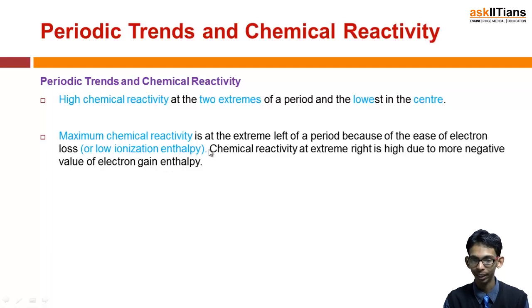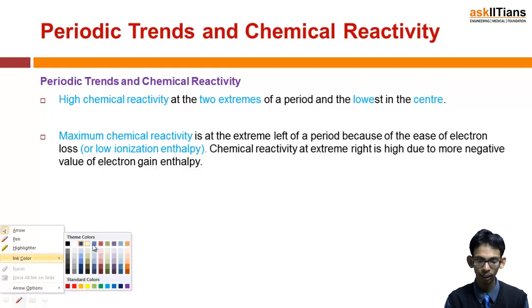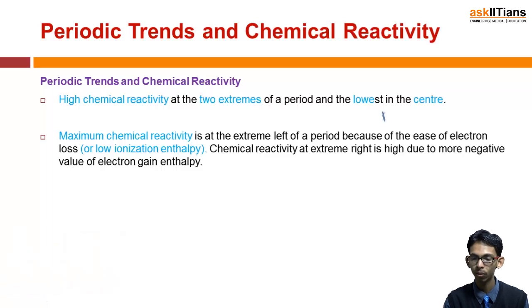low ionization enthalpy. Why? If we talk about halogens, that means group 7, fluorine, chlorine, bromine, these all have only one electron short of noble gas configuration. And on the extreme left, if we talk about sodium or lithium, these have only one electron to lose.